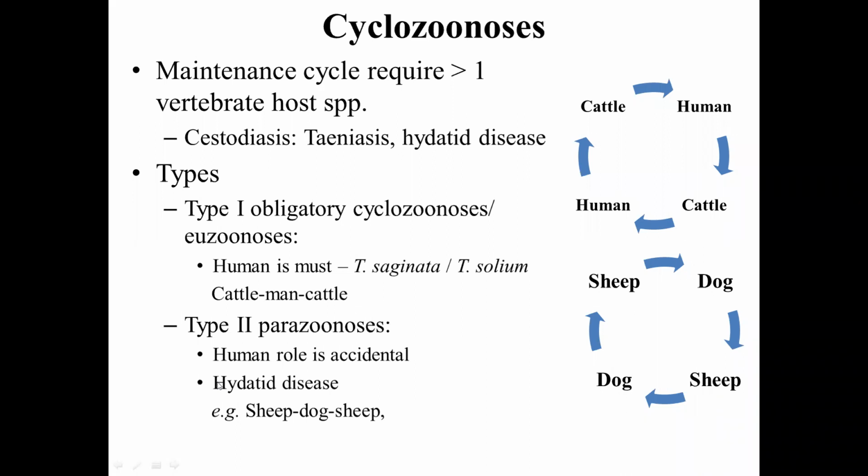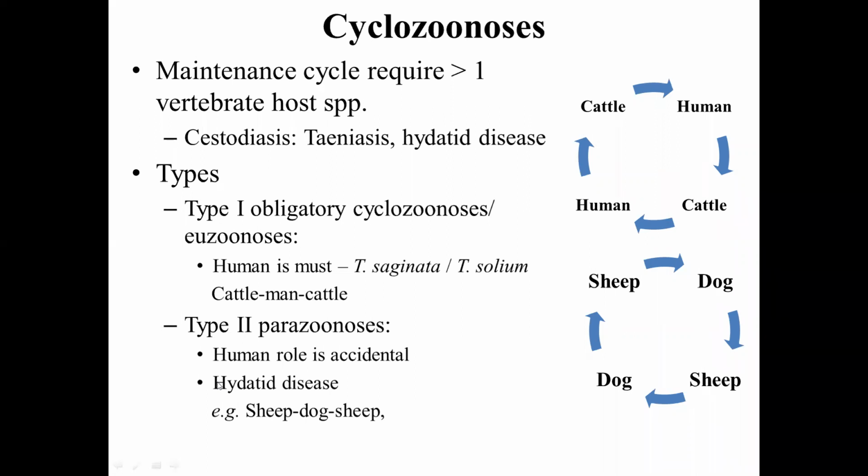Example is Taenia saginata or Taenia solium. They are large or long tapeworms that are there in the human GIT. Eggs are passed in the human feces, either cattle or pig, depending on Taenia saginata or Taenia solium, will ingest it. Okay, there is cyst in their body, muscle. So no human, no transmission. That's what is obligatory cyclozoonosis.